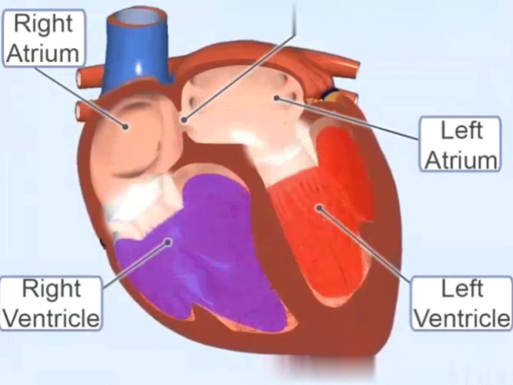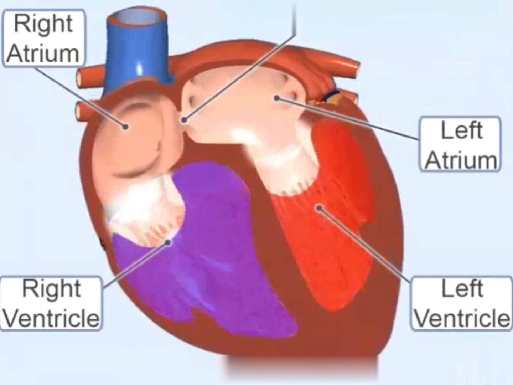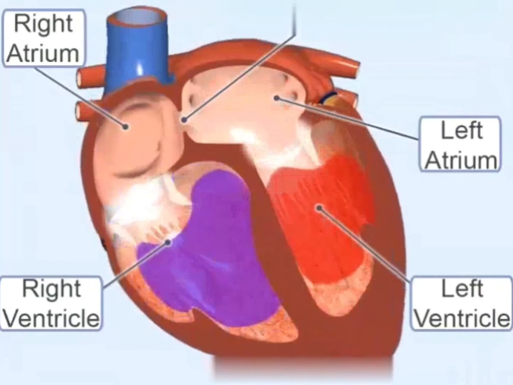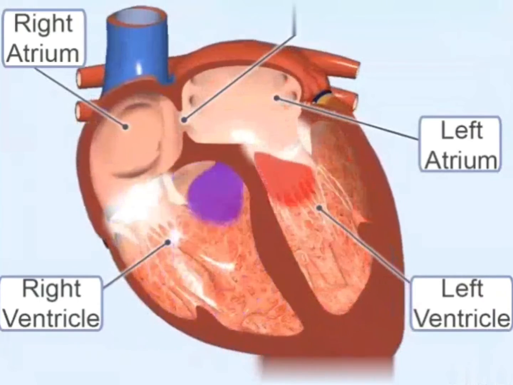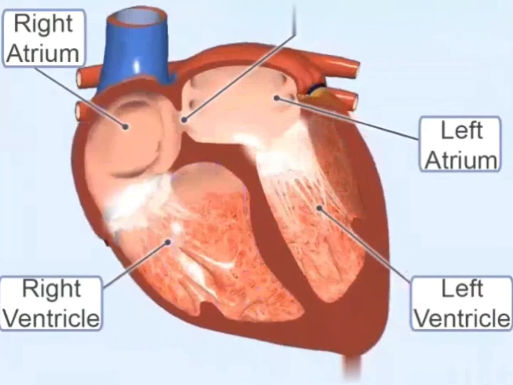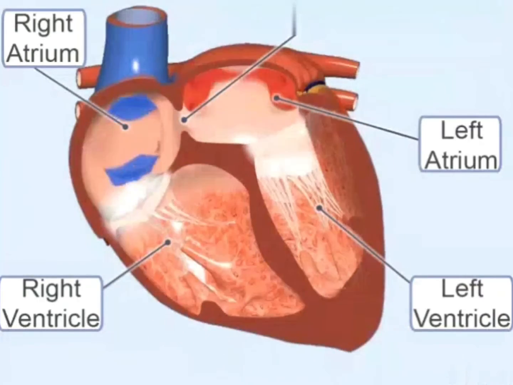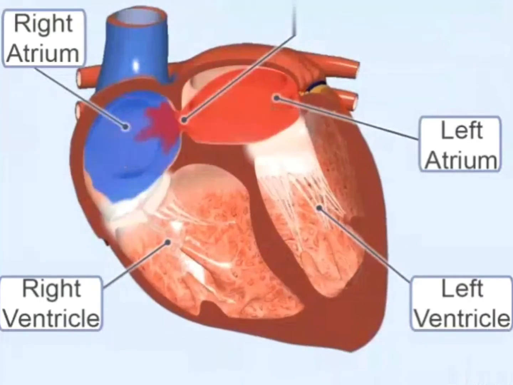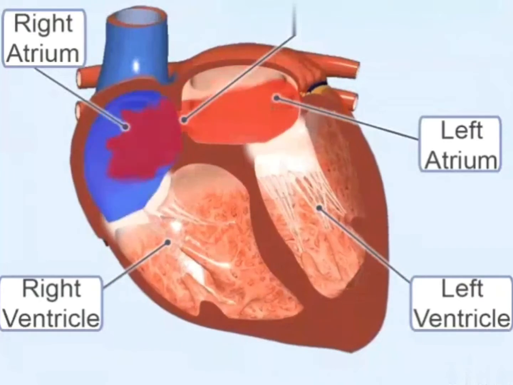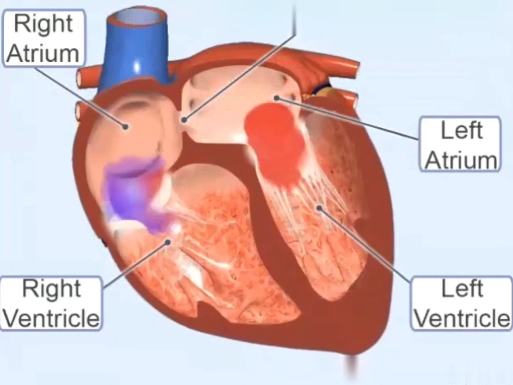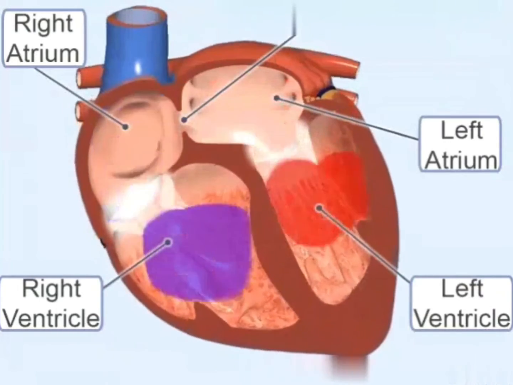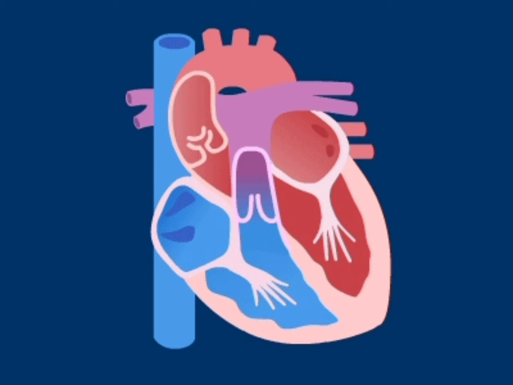At the end of the atrial systole, there starts relaxation of the atria, that is called the atrial diastole, and the contraction of the ventricle with the ventricular systole simultaneously. The atrial systole occurs for 0.1 second, while the atrial diastole is about 0.7 second. Next comes the ventricular systole.